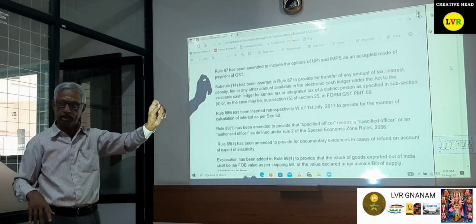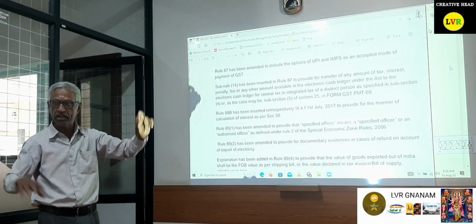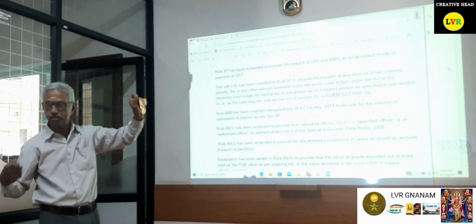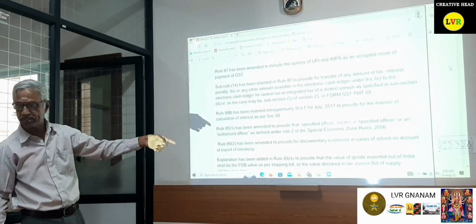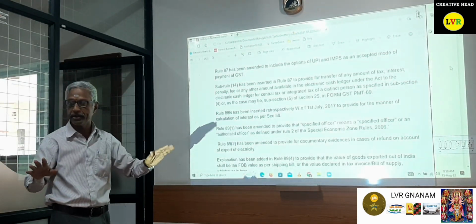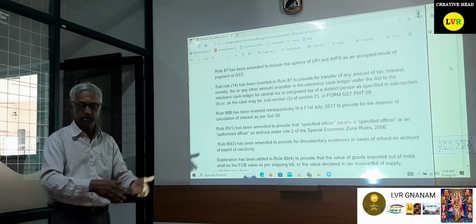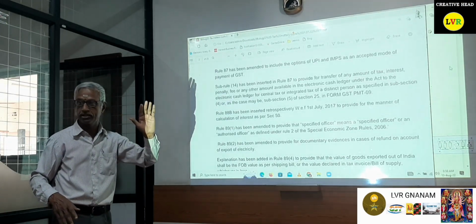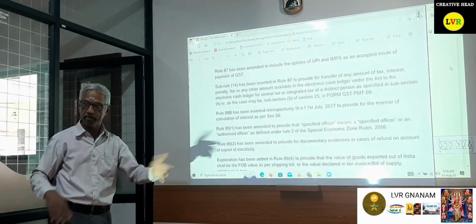Only the section is available, sections 51, 2, 3 are available. There is no rule available. Hence, there is no subordinate legislation. Hence, as far as I am concerned, interest cannot be levied. Of course, everybody is levying the interest, and now the system is also asking for the interest. We are also making the payment. That is a different issue.